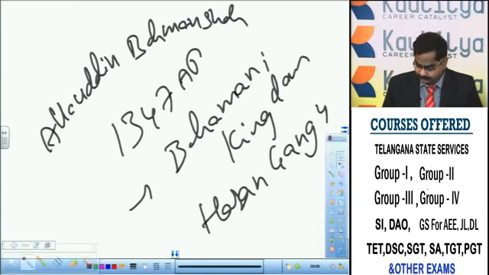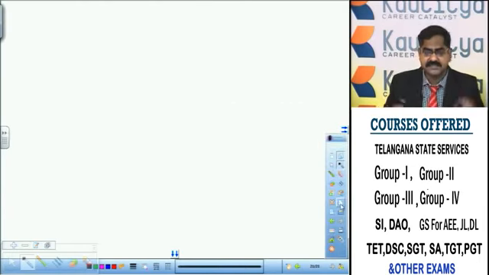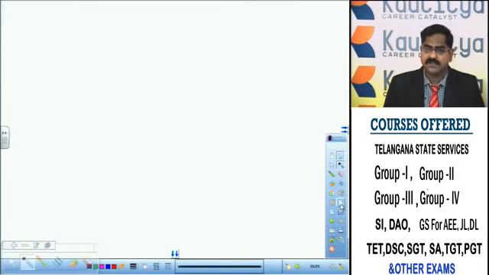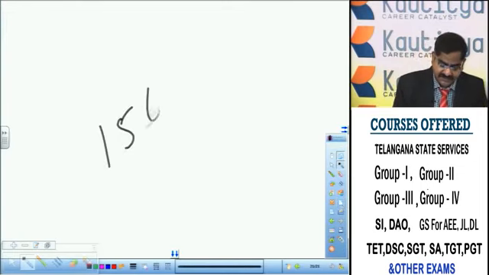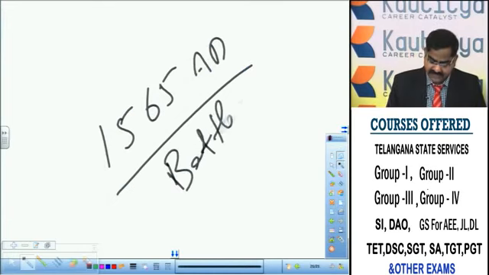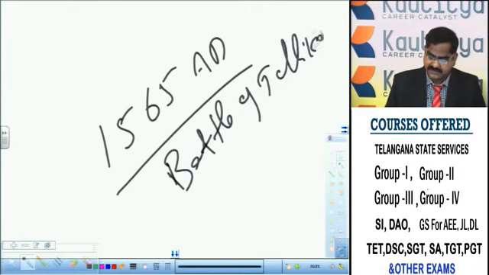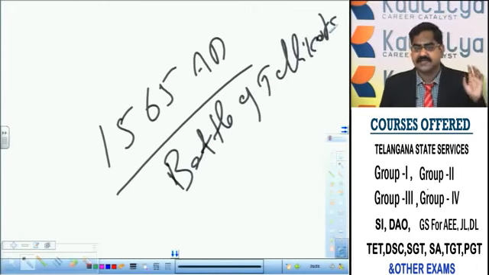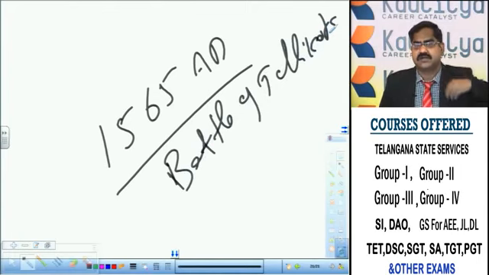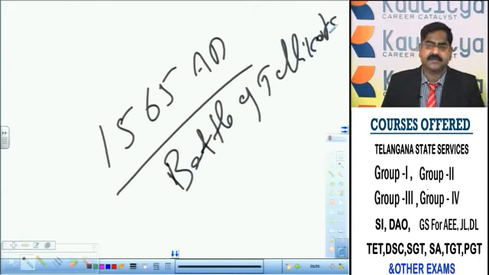What happened later? The Bahmani kingdom disintegrated into 5 kingdoms. They are Ahmadnagar, Bijapur, Golconda, Bidar, Berar. After the Battle of Tallikota that took place in the year 1565 AD, also called Bannihatti, and also called the Rakasi Tangadi or Rakshas Tangadi battle, this battle led to the decline of Vijayanagara to some extent. The Battle of Tallikota gave almost a death blow to the existence of the Vijayanagara Empire.